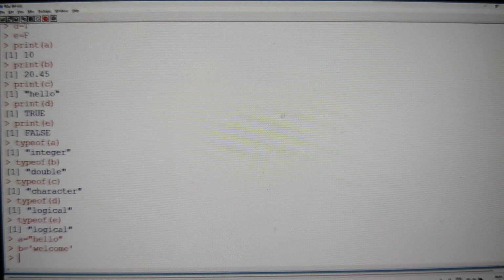So as I said, you can use anything. But don't think that you can start with double quotes and end with single quotes. If you start with double quotes, end with double quotes. If you start with single quotes, end with single quotes only, guys. Okay? But both of them are the same, no difference at all.